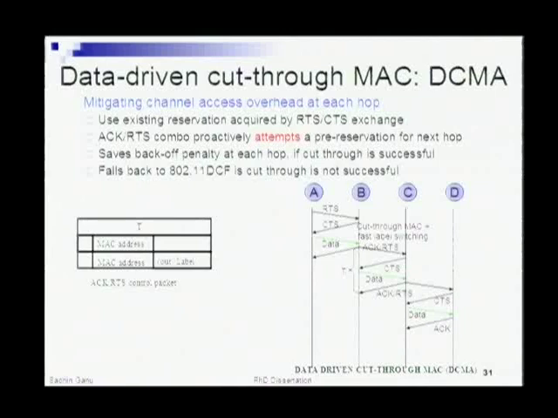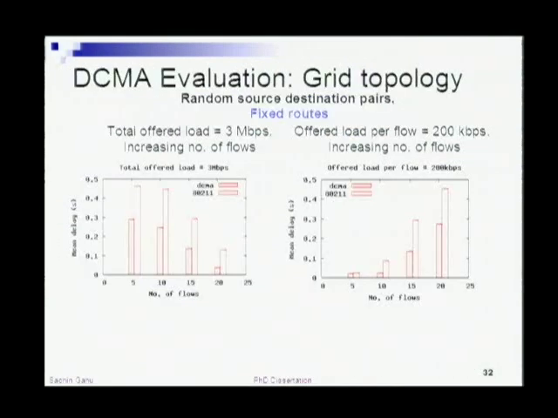So if the next hop C is free and the medium is free, then it can immediately reply with a CTS back, and effectively what you have is a cut-through transfer without incurring the latencies or the backoffs at every hop along the path. So using a combination of this fast switching in the interface card itself and the MAC extensions, you can enable this quick end-to-end cut-through kind of transfer.